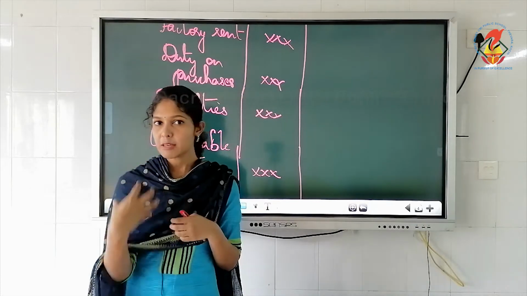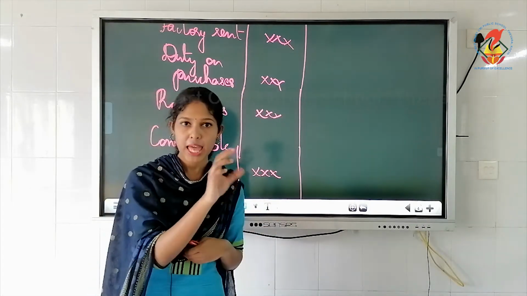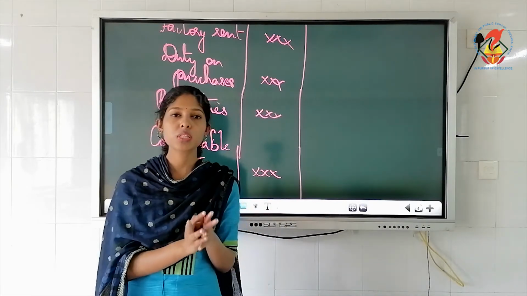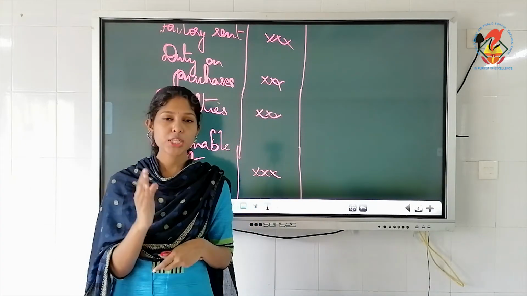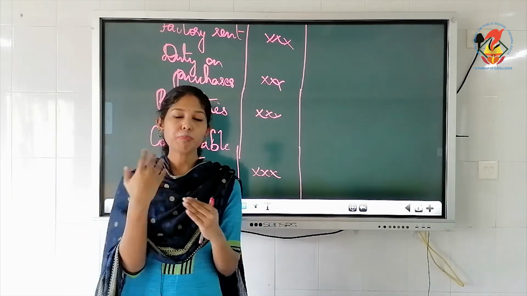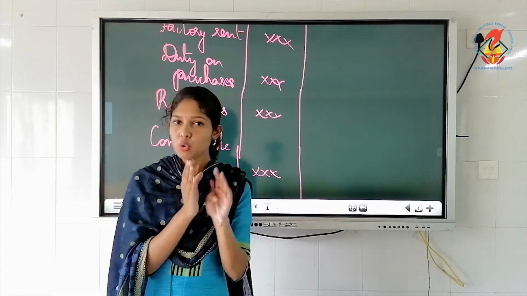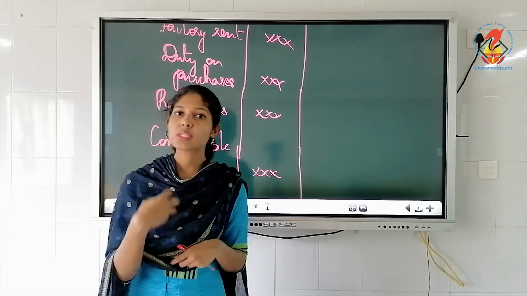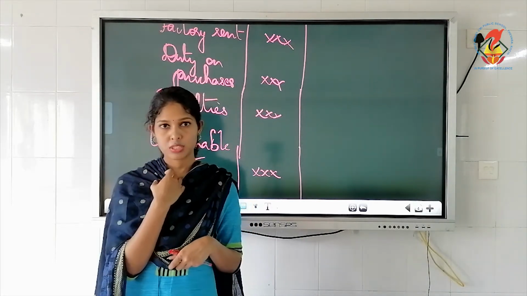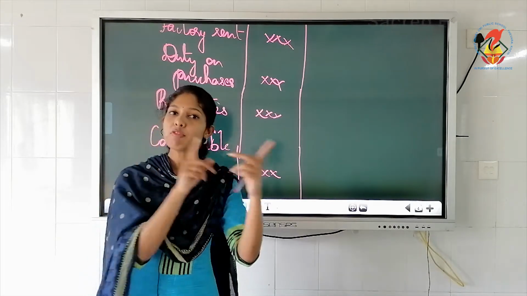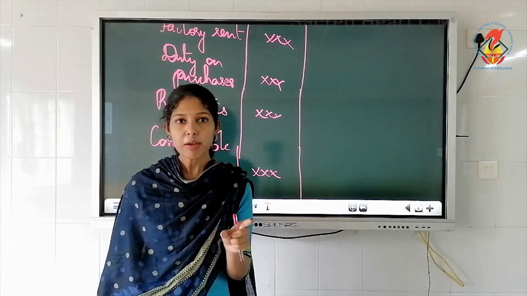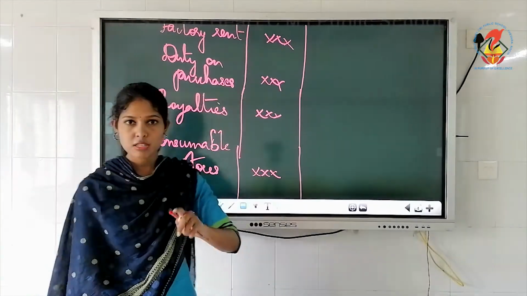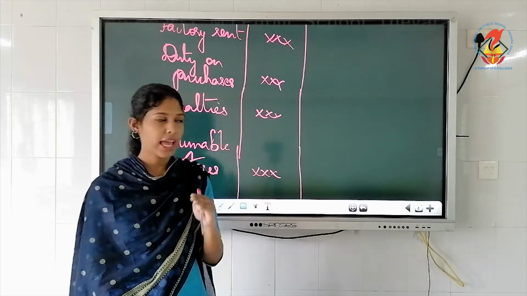So if you want to get the patent right, you will have to pay them an amount, and that amount is known as royalty. Best example is, suppose you are a publisher of books, and if you want to publish the book of an author, you have to pay him some amount. Why? To get the right to sell or distribute his books. So as a publisher, you will have to pay that author a certain amount. That is called royalty. Again, that is related to manufacturing. That is why it is a direct expense.